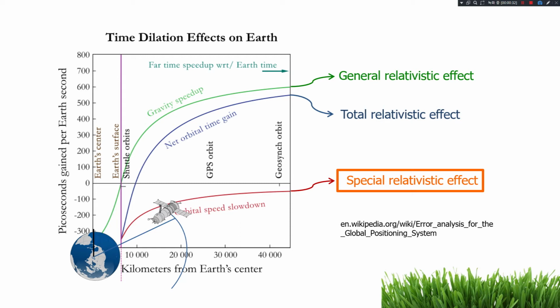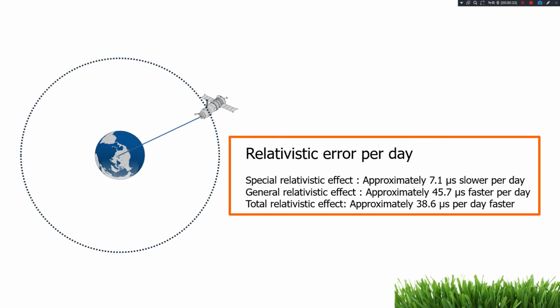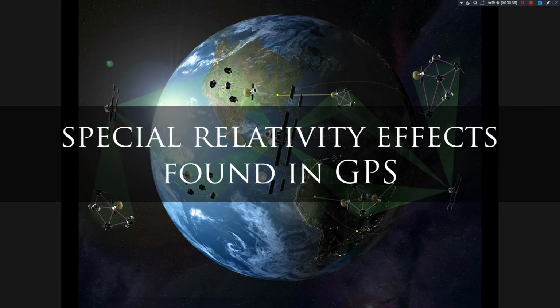The relativistic errors that appear in one day are as follows. Here, the blue shows us a slowdown of 7.1 microseconds by special relativistic effects in a day, and it is about 45 microseconds faster by general relativistic effects for the same time. As a result, the total relativistic effect must be 38.6 microseconds faster. But what I'm interested in today is only to see the effect of slowing down by about 7.1 microseconds by special relativity.